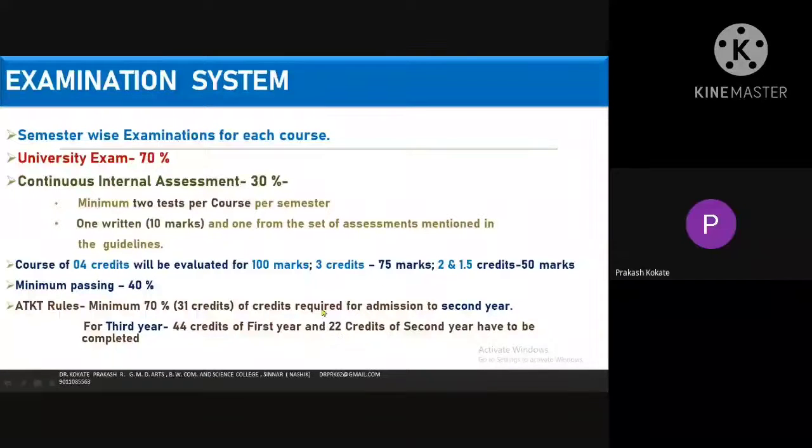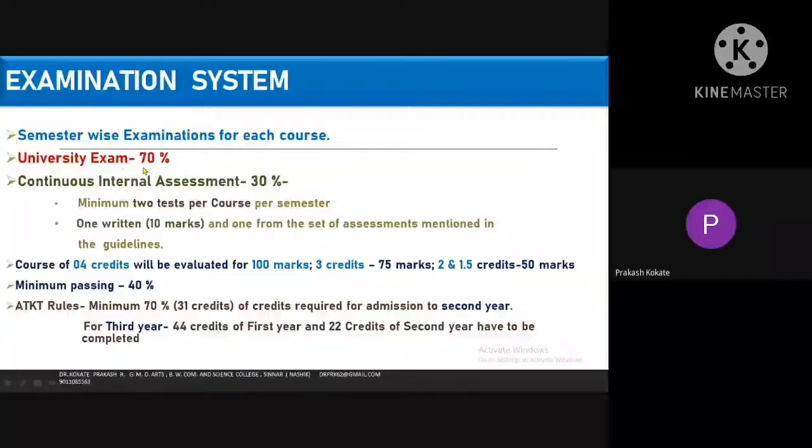Yes, semester-wise examination. What is the examination system now in this choice-based credit system? Semester-wise examination for each course. That is very useful. During the percentile system, the 80-20 pattern was there. The student had to bother throughout the year, had to study throughout the year for 80 marks, and from SYBSc there will be a semester system. But here in the choice-based credit system, you have to enjoy the semester-wise examination pattern, which will give you many holidays, Diwali vacation, summer vacation. You are not under the botheration of the study.